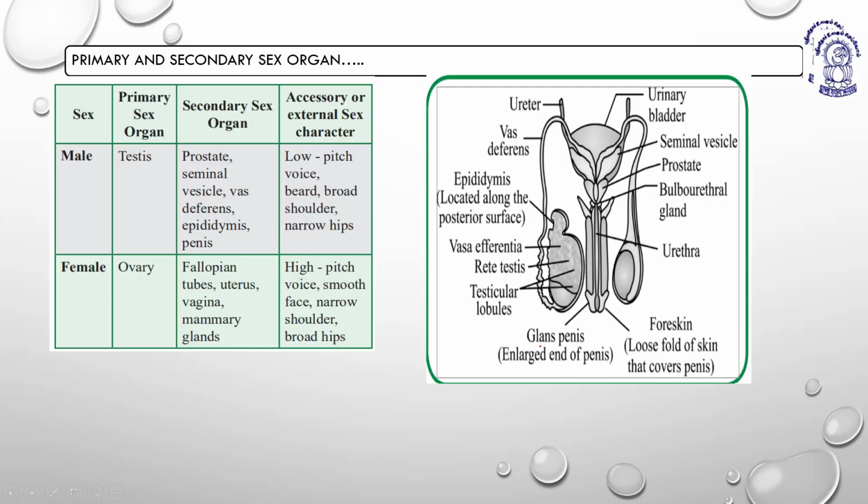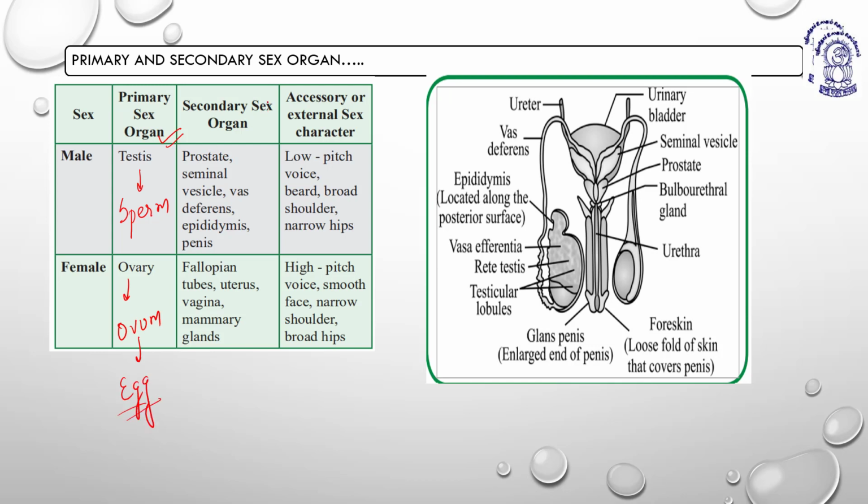topic, right? Now, what are primary organs and what are secondary sex organs? So, primary sex organs are actually involved in the formation of gametes: sperm, and ovary, ovum, or egg. Now, what are secondary sex organs?